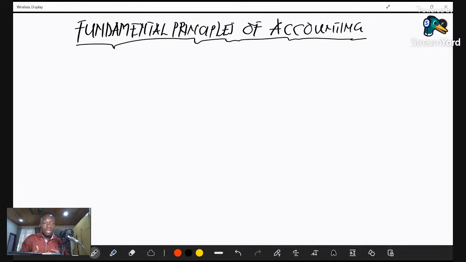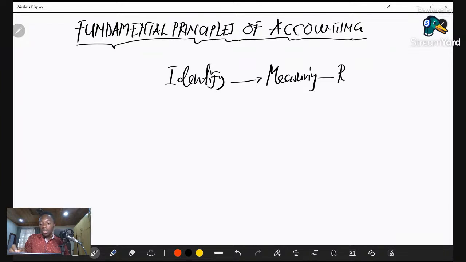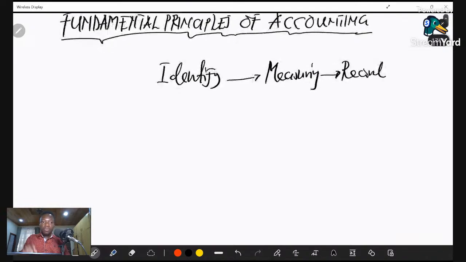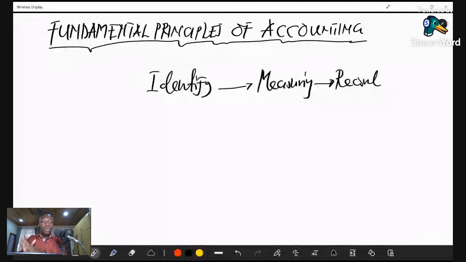So when we talk about accounting or financial accounting, it has to do with three things here. The identification stage. In financial accounting, we identify, okay? After identification, you move on to what we call measuring. You measure, and then you record. So let's stay here and explain these parameters. As I'm saying, when it comes to accounting, we identify, we measure, we record.